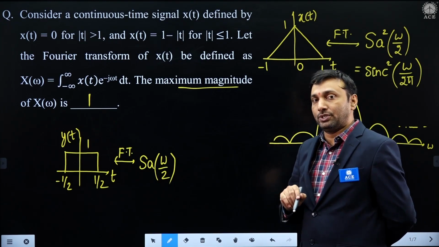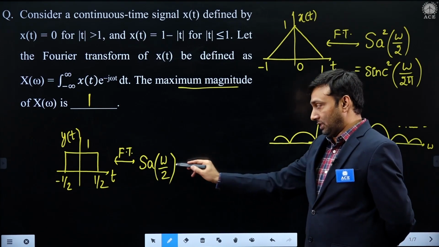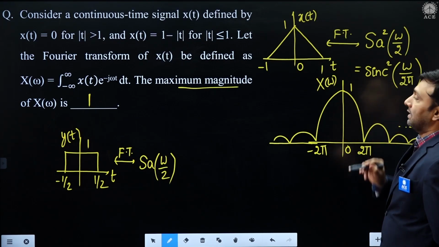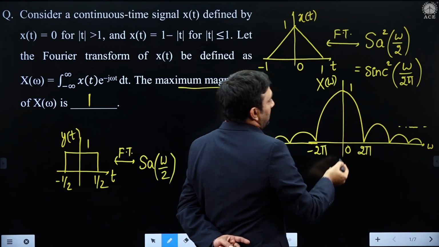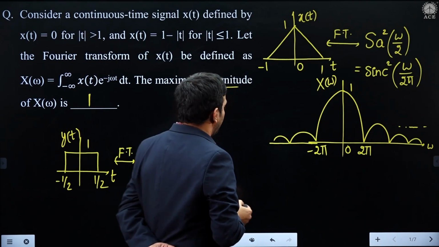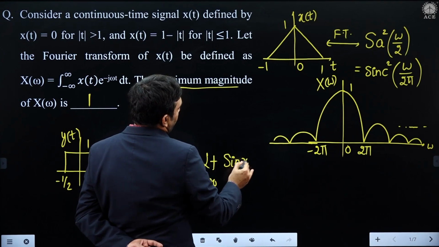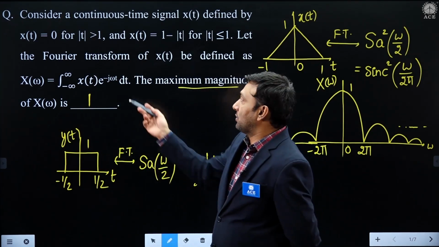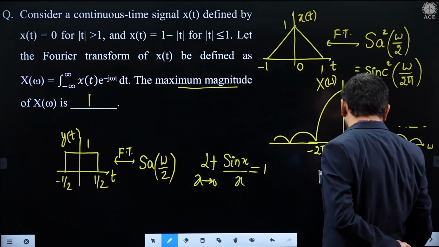So when you perform convolution in time, what is going to happen in the frequency domain? Multiplication. So the spectrums are multiplied. SA square omega by 2, which can also be written in sinc form, sinc square omega by 2 pi. When you draw, roughly the curve is like this, with maximum magnitude at 0, that is 1. As the limit extends to 0, sin x by x is 1. Similarly, the SAS square function also has maximum amplitude of 1. The maximum magnitude of X omega is 1. Very basic question asked.